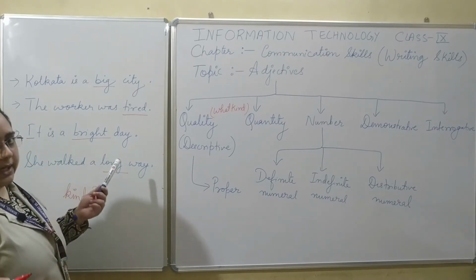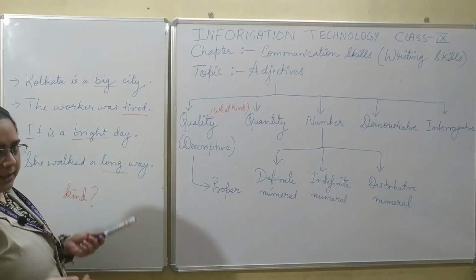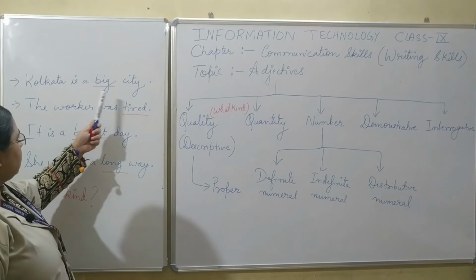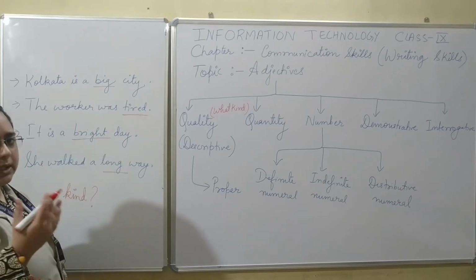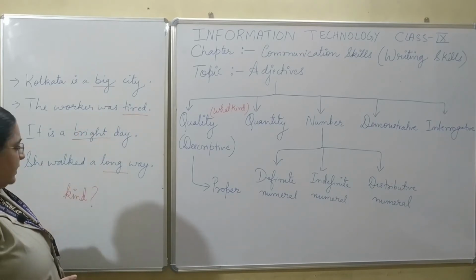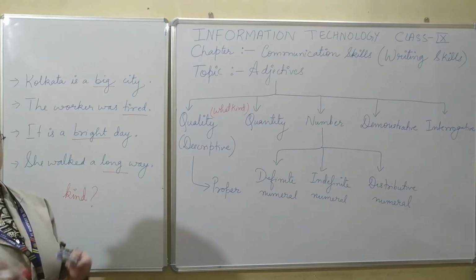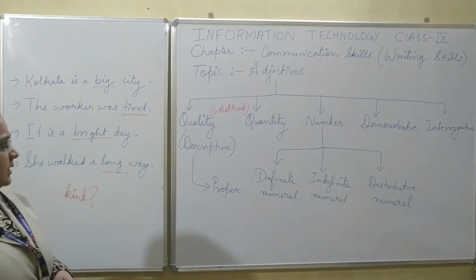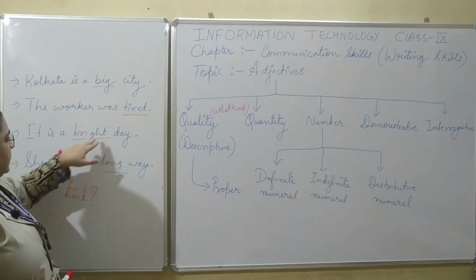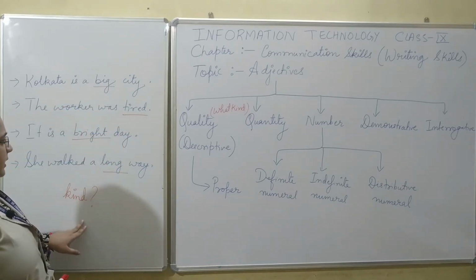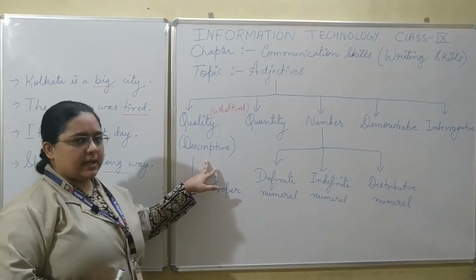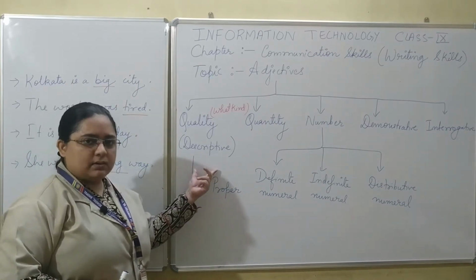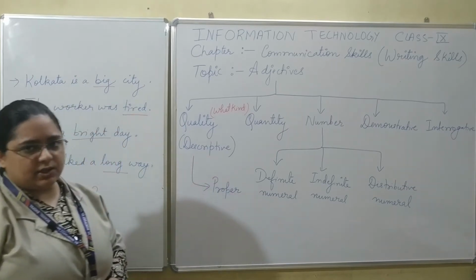It was a long day today. I had a long day today. Okay. The worker was tired. Kolkata is a big city. Okay. What kind of city? Big city. Right. Railway station is a noisy place. So what kind of place? Noisy place. So you can see these words, they not only tell what kind, but they also describe the type of noun they are describing.